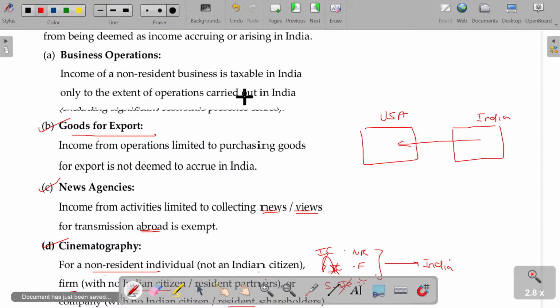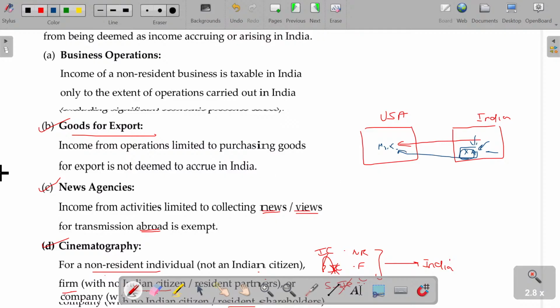India is very happy. But in case Mr. X appoints his agent, whose main purpose is to purchase material from various persons, accumulate it, and later transfer it.